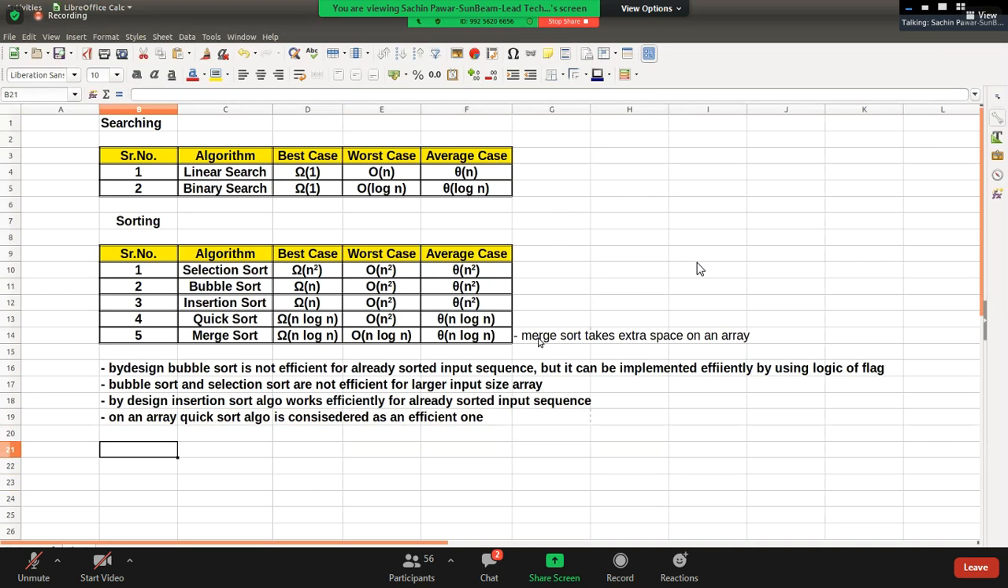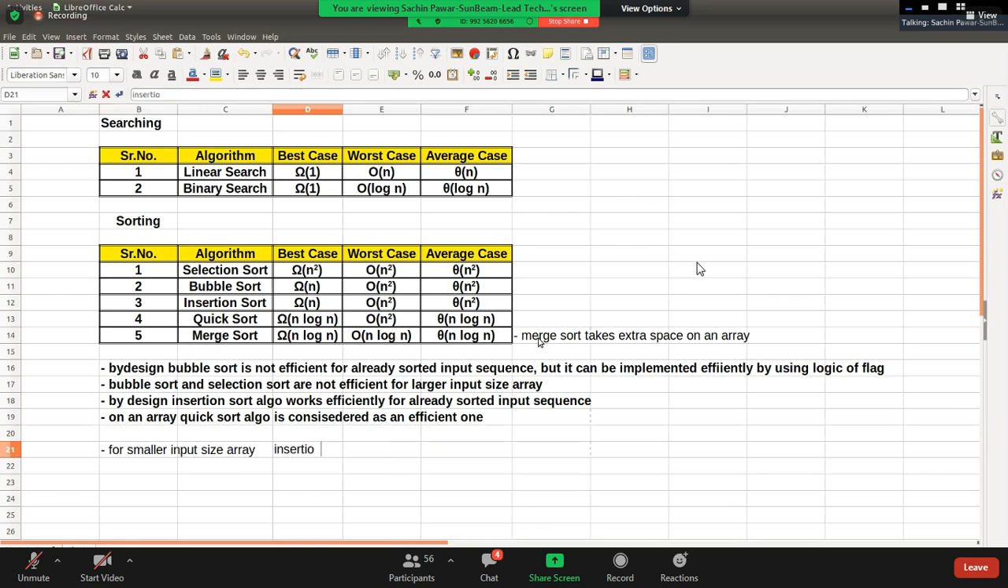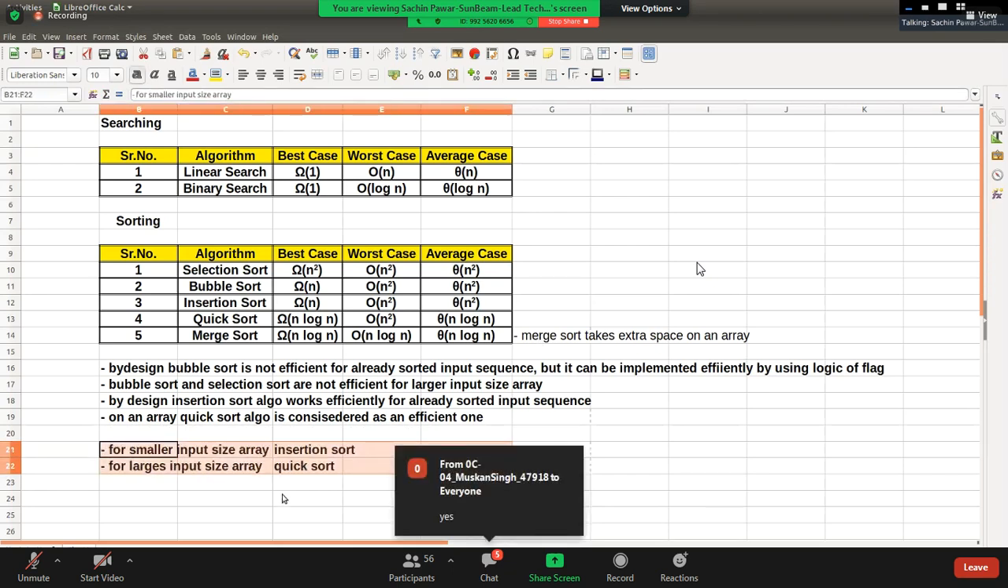So for smaller input size arrays, insertion sort is efficient, and for larger input size arrays, quick sort is efficient. You just need to remember this. Hello friends, you just need to remember this point.